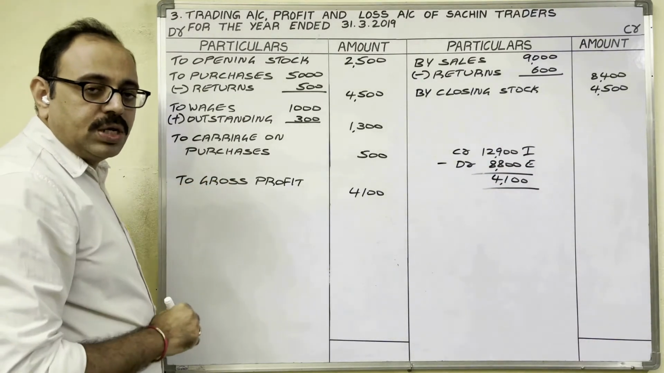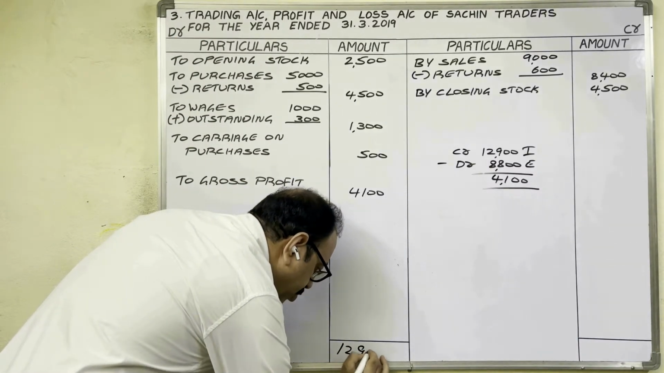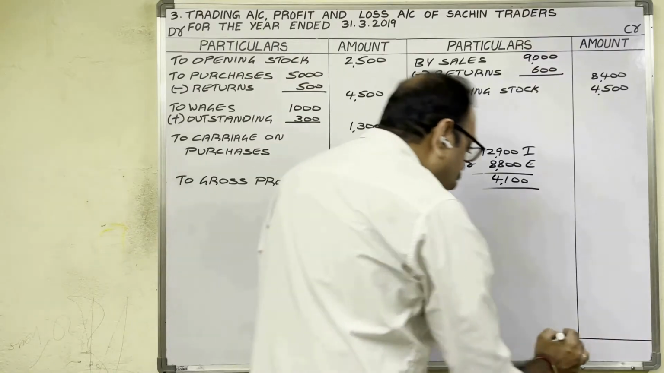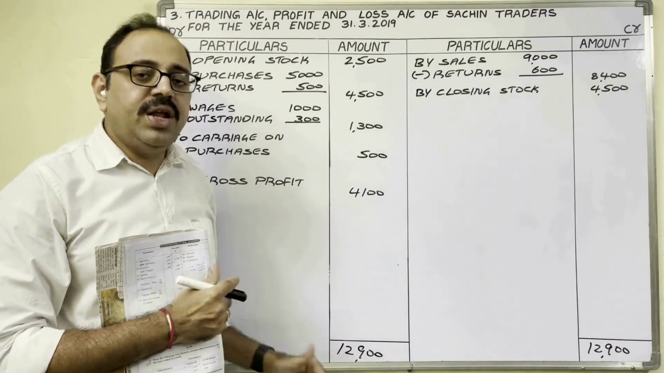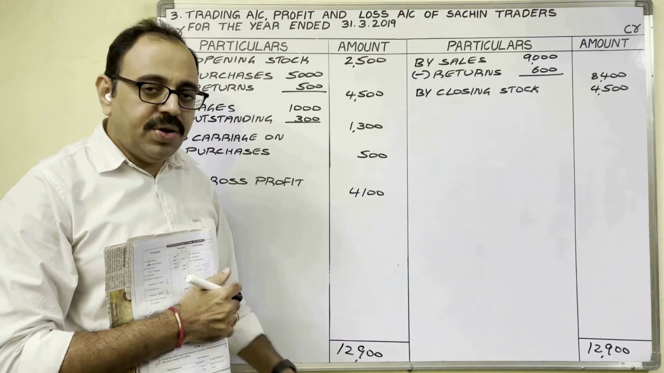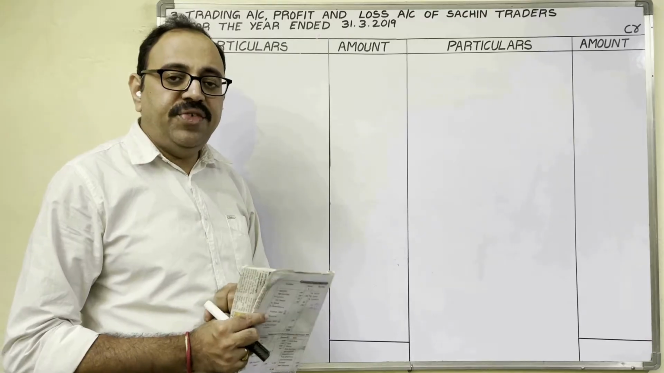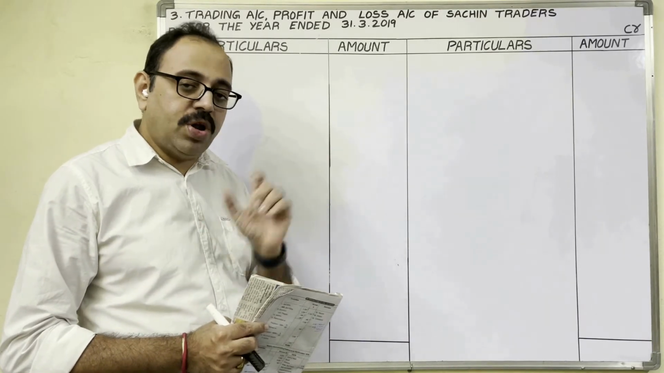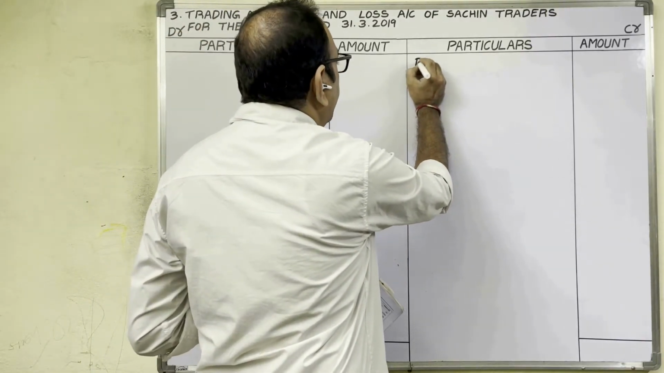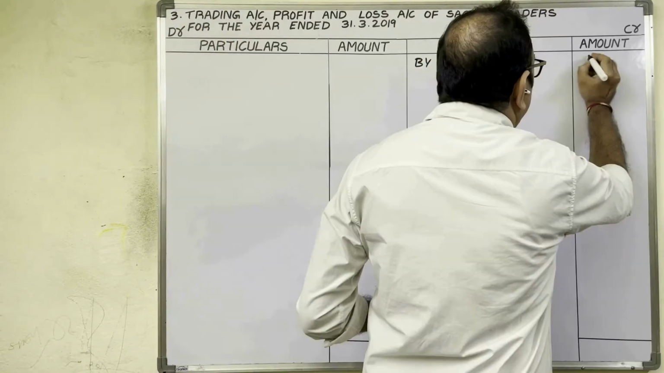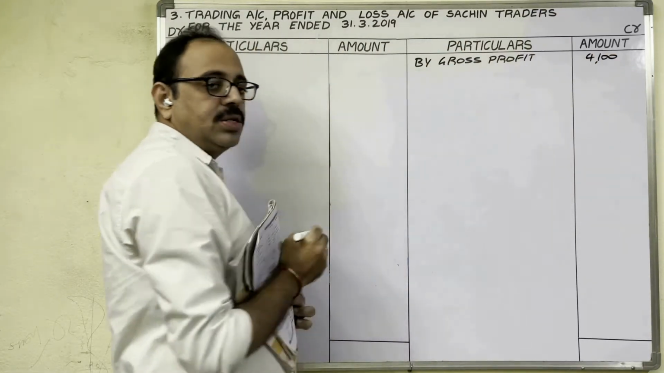Two sides put the totals. Highest total 12,900 rupees. This side also same. With this, trading account is completed. Then profit and loss account. In the same table, we have to continue this. You have to start this account with a gross profit. In trading account, on debit side, we wrote gross profit. That amount you have to bring on credit side. By gross profit, 4,100 rupees. Now come to profit and loss account.